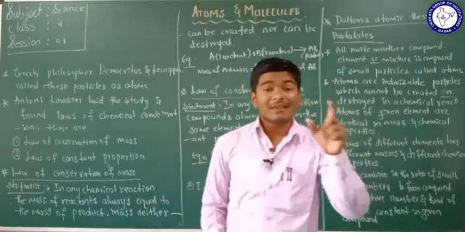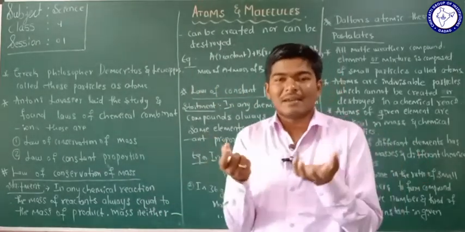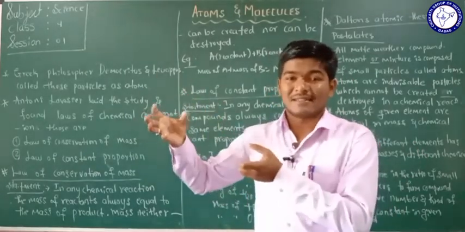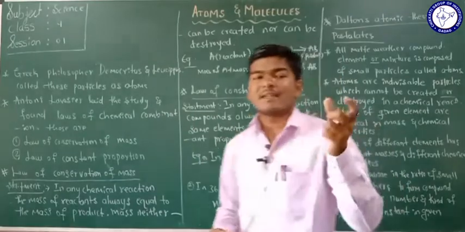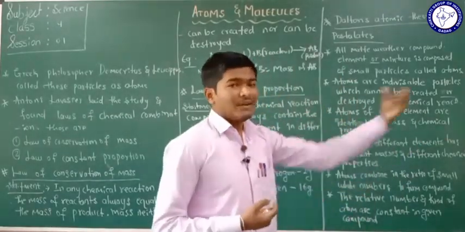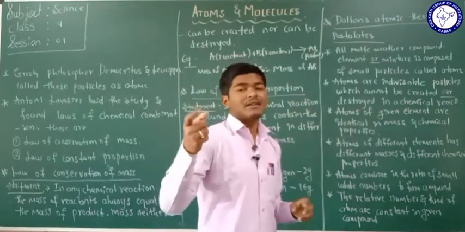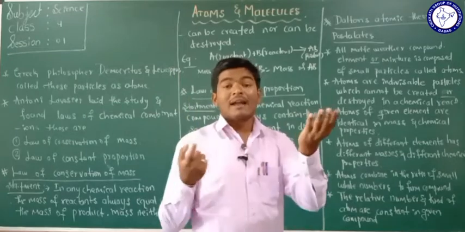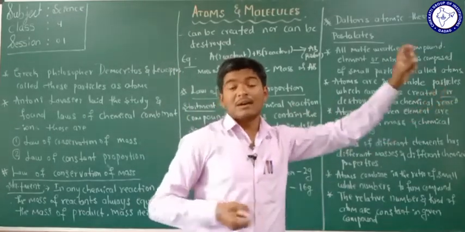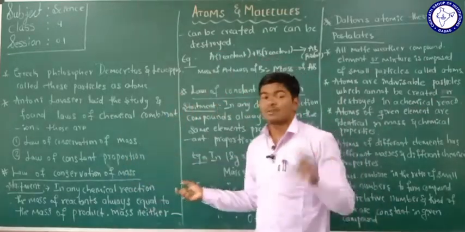In any chemical reaction, first we can consider the reactants, isn't it? So I am considering one example here. If you are going to make a sugar solution, you consider 10 liters of water and 500 grams of sugar, and you can get a sugar solution. But what is the theme of the law of conservation of mass here?